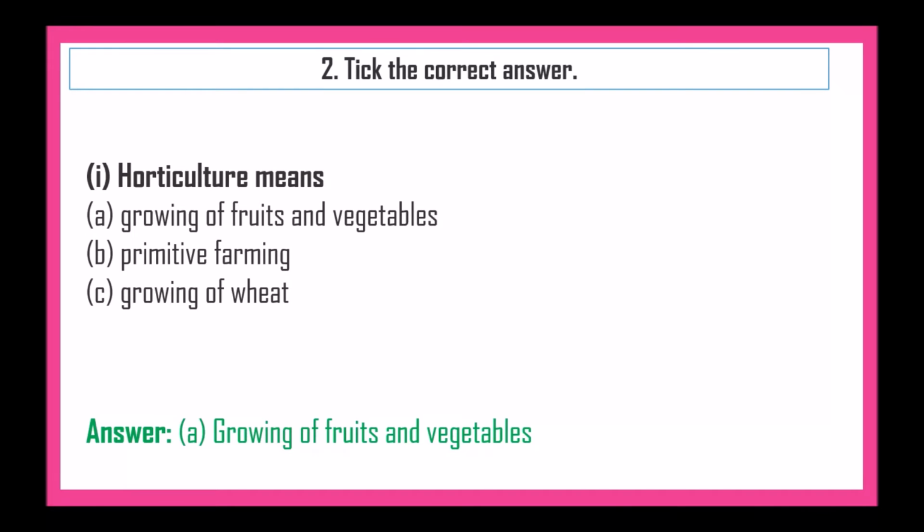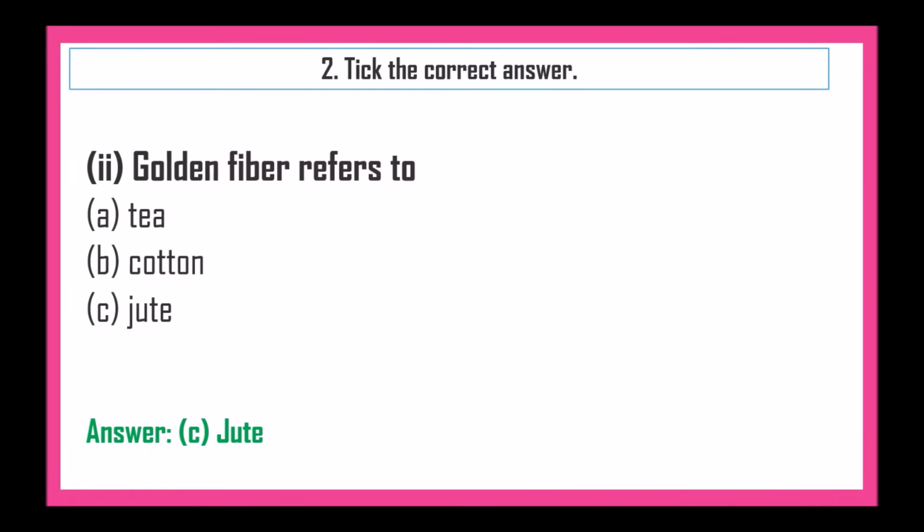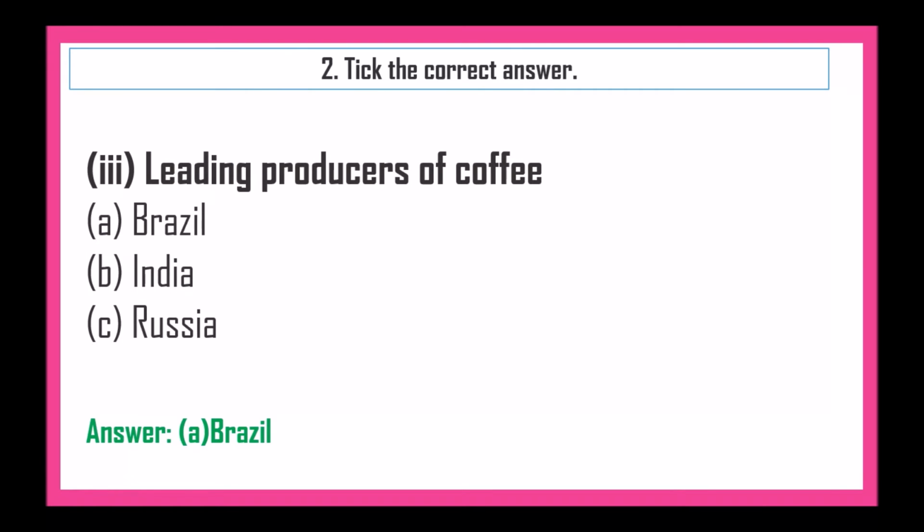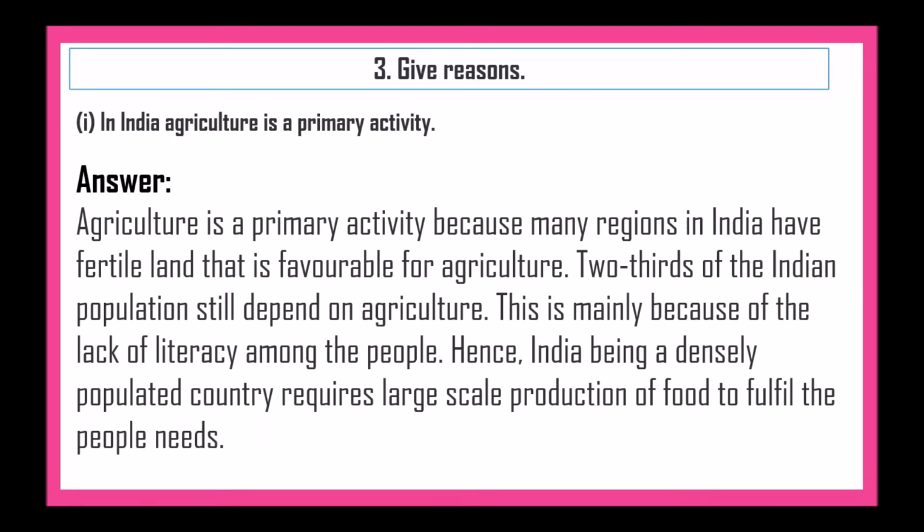Next, tick the correct answer. Horticulture means growing of fruits and vegetables. Golden fiber refers to jute. Leading producer of coffee, Brazil.